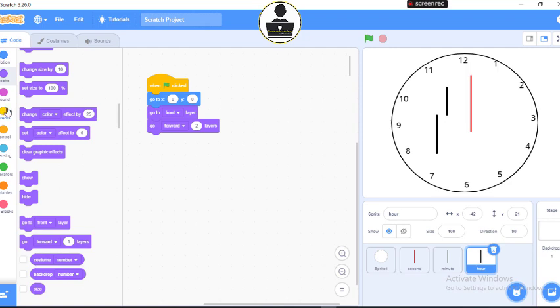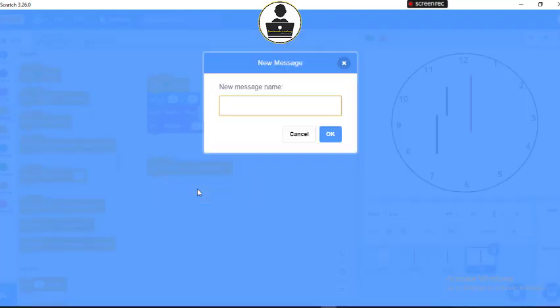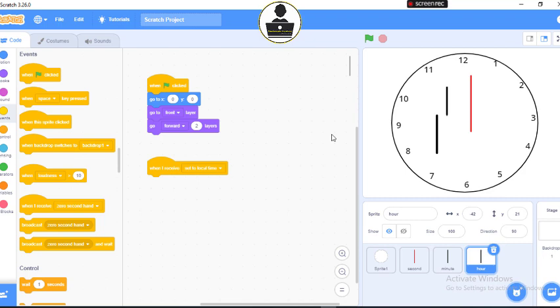Then I also go back to my event and look at this. I want to use a message to connect to start an event. So I will say when I receive, not this one now, a new message. I said set to local time. Set to local time. Say okay.